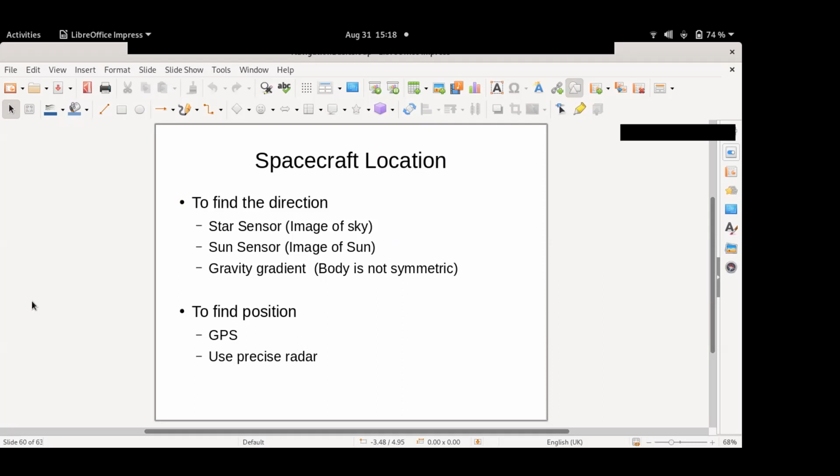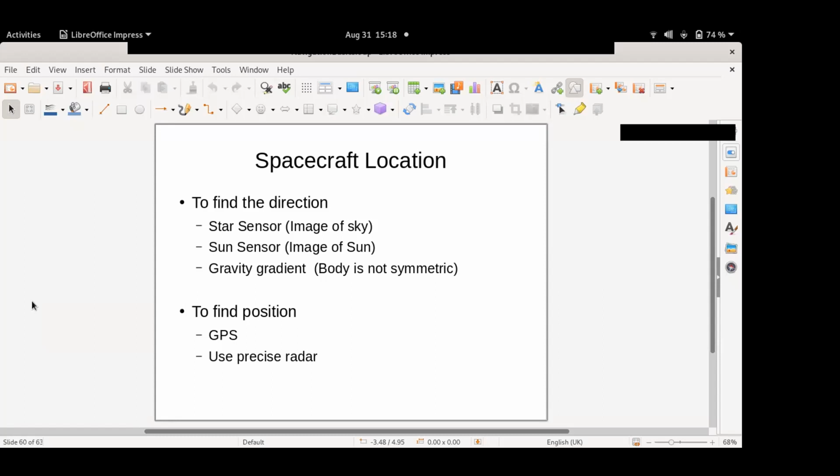So star sensors are, if you observe the location, different constellations are in the different directions in the sky. So if you can take a photograph of that part of the sky, then by understanding what constellation is present there, you will be able to identify the direction. I think some of your friends are already working on the star sensor, sun sensor, image-based techniques, even the earth sensor. I have not mentioned it.